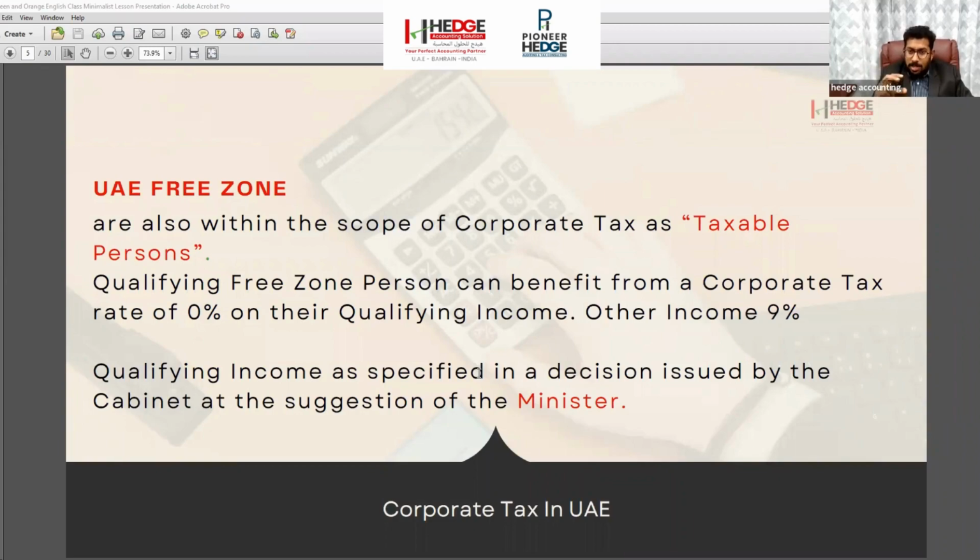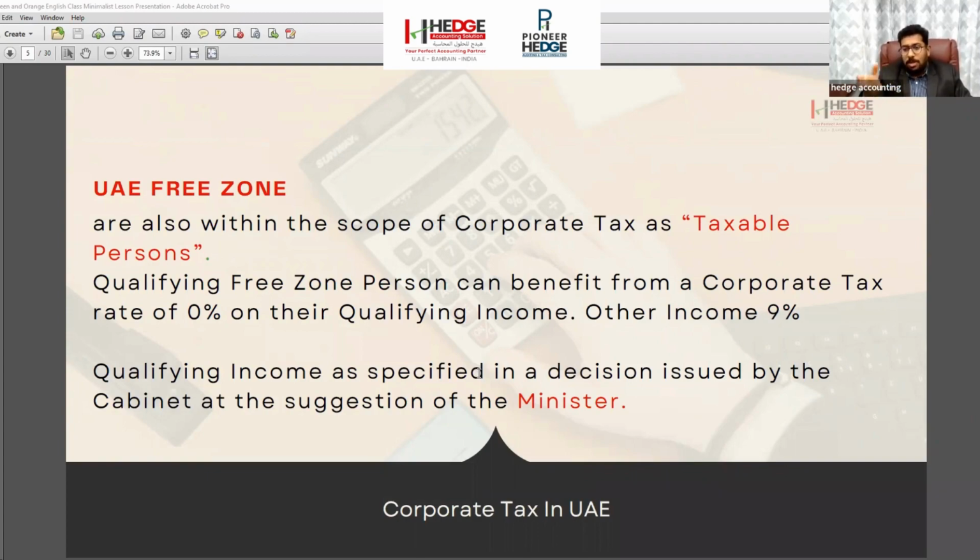But what is qualifying income? It will be issued later by a correspondence from the minister. That is what they have told us now. What is qualifying income? They haven't explained it till now. So the free zones are subject to corporate tax, but qualifying income is subject to 0%, and they haven't defined that qualifying income yet. It is yet to be defined. Maybe within the new budget, some minister will define what qualifying income is.